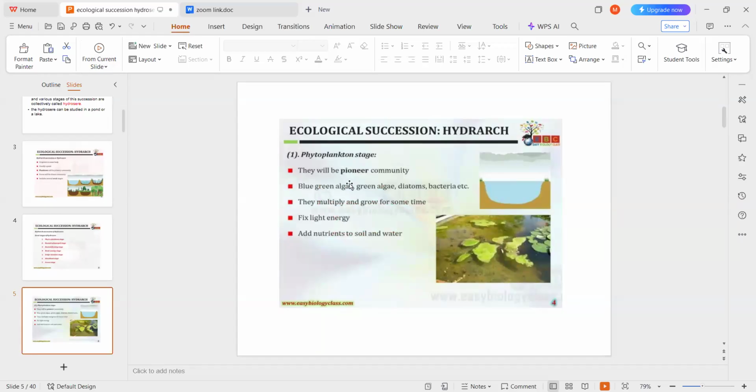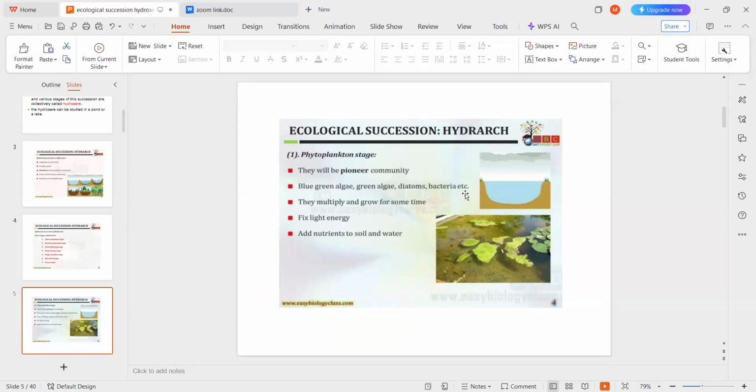The first stage is the phytoplankton stage, the pioneer community. Mainly phytoplanktons like blue-green algae, diatoms and bacteria start growing in the water body. They multiply and grow for some time, fix light energy and add nutrients to the soil and water. In a pond there are no organisms at first, so the blue-green algae and diatoms come and start growing.